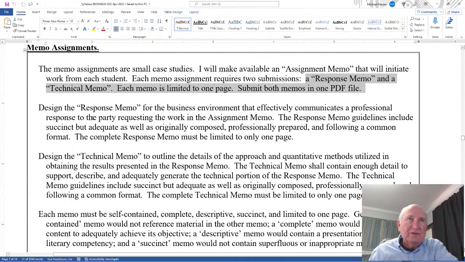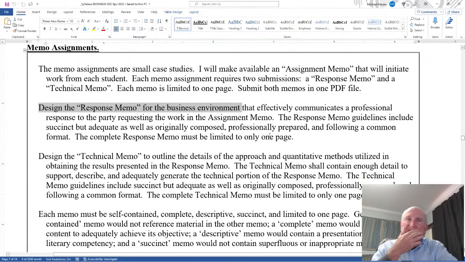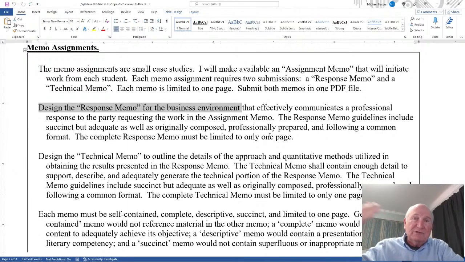Design the response memo for the business environment. Now what that means is, in each of these assignment memos, and I'll give you a video explaining it, a client wants to do something, and you need to work a problem, and you're telling this to a business professional, a business client. You're not telling it to me. You're not telling it to your colleagues. You're telling it to a business professional. If they say, the first one, they want to know what the forecasts are.